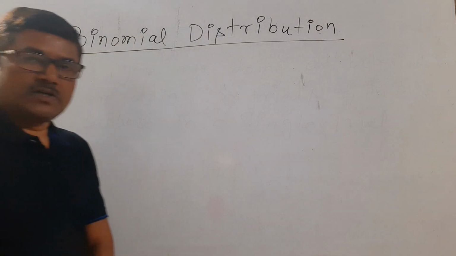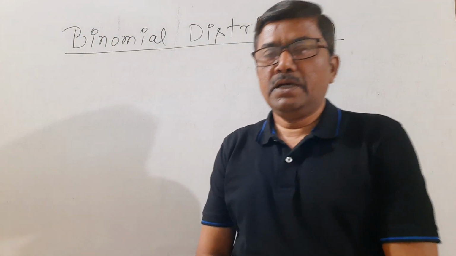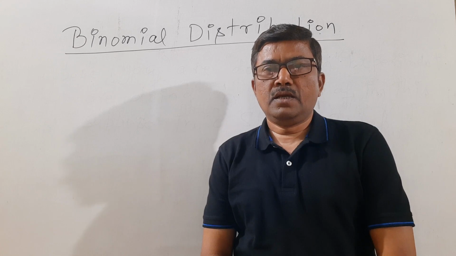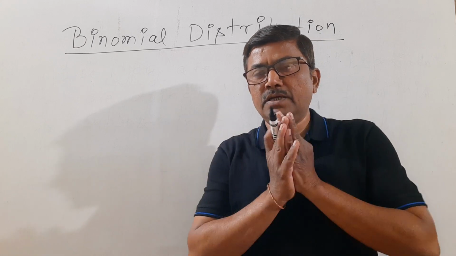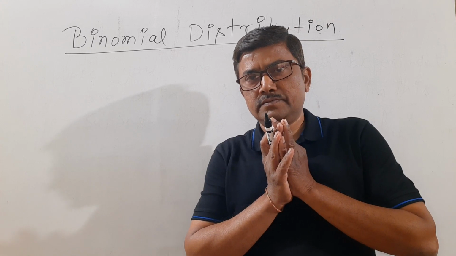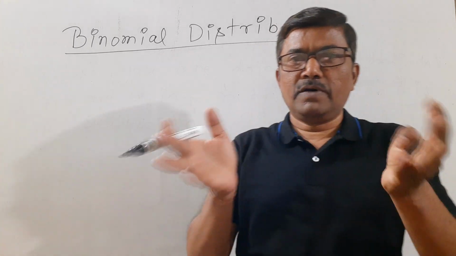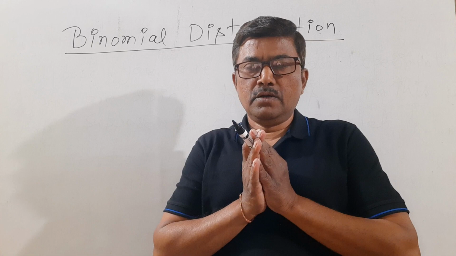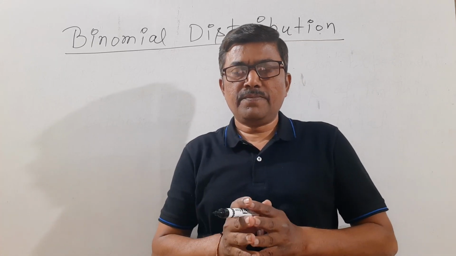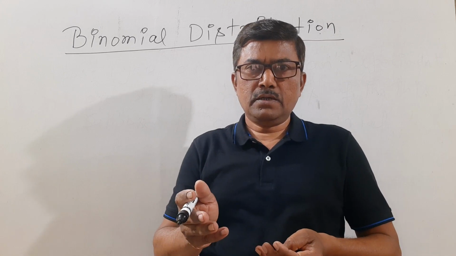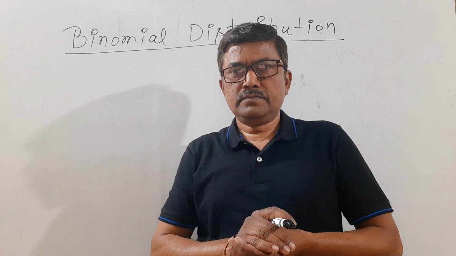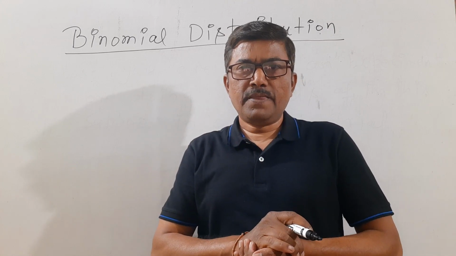The name of the topic is binomial distribution. Suppose you are performing an experiment. What does experiment mean? Experiment means you are throwing a coin. This is an experiment.